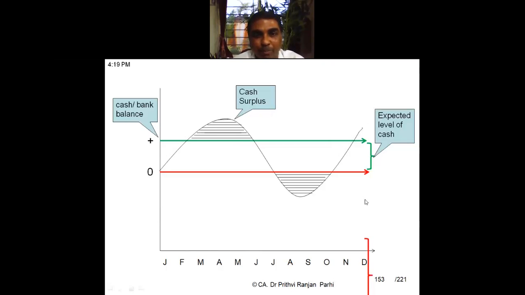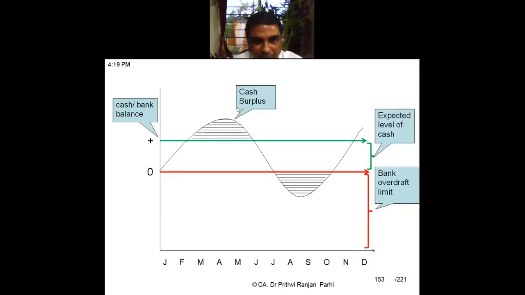After that, when it is going below zero, then you have to find out finance for that, how to arrange that money. Okay, so you might be having your bank overdraft limit so that you can withdraw money, you can use their overdraft facility because there will be a need, as your cash outflow is more than inflow, consequently net flow is negative. So some arrangement has to be made for this. Okay, so always cash flow fluctuates, sometimes it goes up, sometimes it comes down.